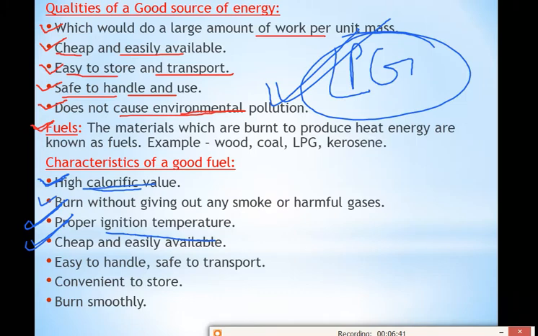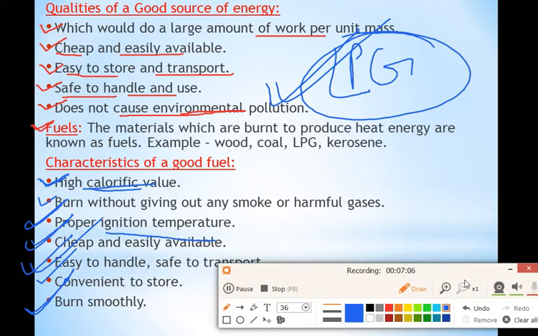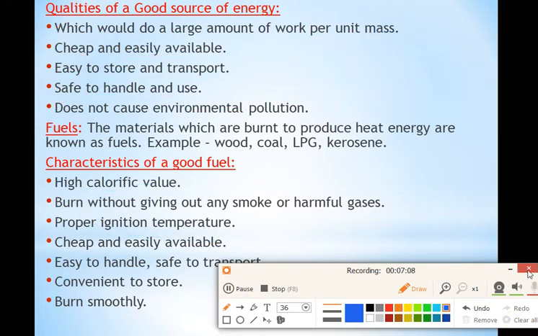Easy to handle, safe to transport. Yes, it should be easy to handle and it should be safe to transport so that we can take it from one place to another place. Convenient to store. Also, we should store it properly so that it is easy for us to store and we can use it in the future. Burn smoothly means it does not create any problem for us while burning. It should burn smoothly. So these are the characteristics of a good fuel as well as a good source of energy.